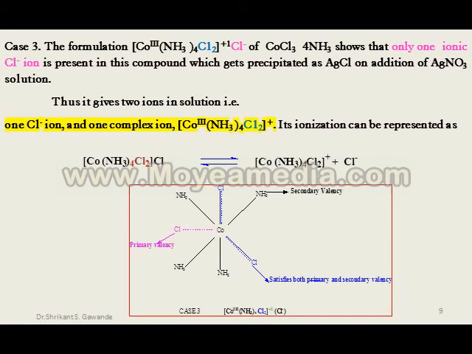Thus, it gives two ions in solution, one Cl− ion and one complex ion, [Co(NH3)4Cl2]+. Its ionization is represented as follows.